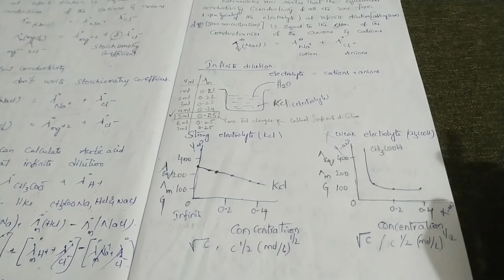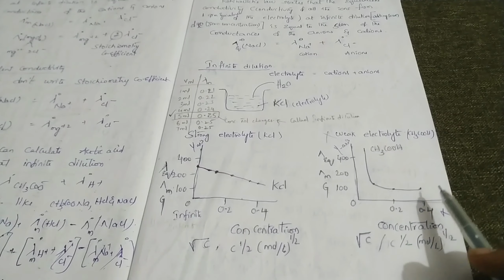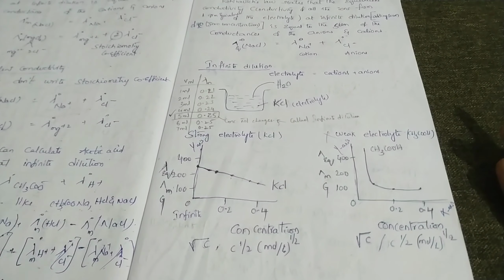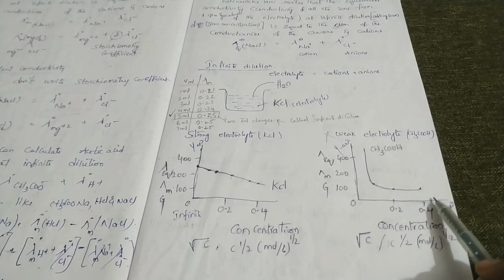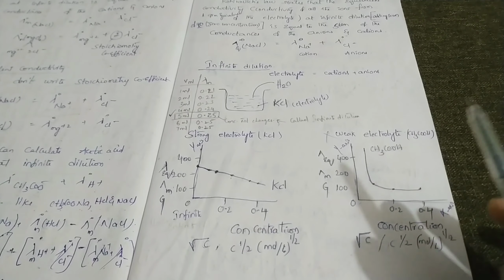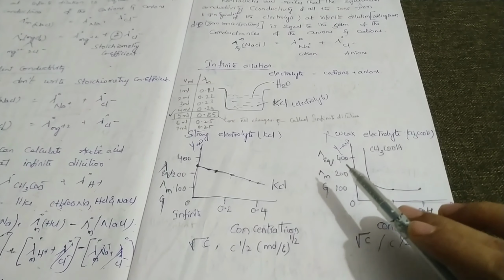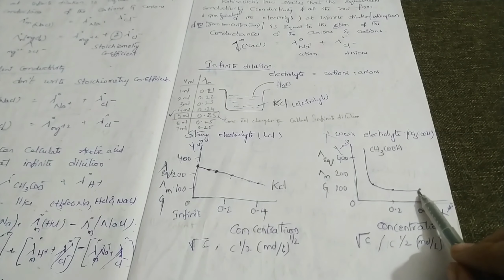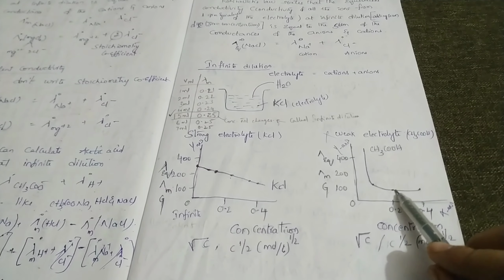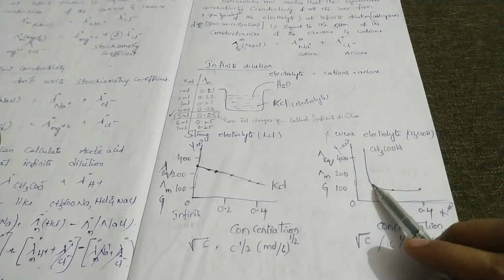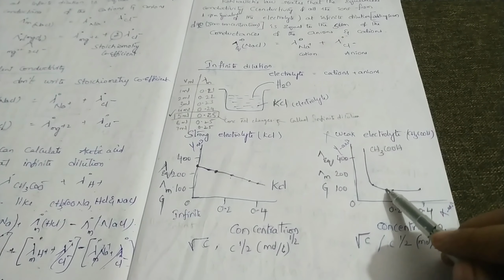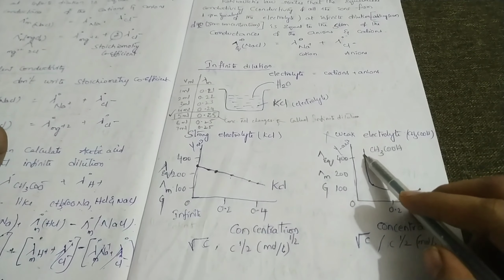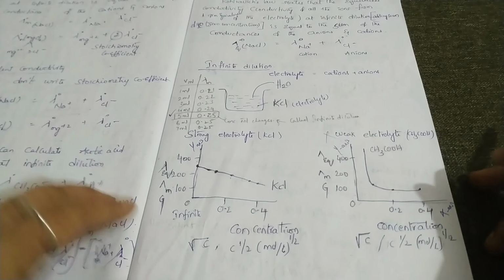On dilution of a weak electrolyte, ions increase and mobility also increases. By plotting concentration against molar conductivity, equivalent conductivity and conductance for a weak electrolyte, on dilution concentration decreases and conductivity increases drastically. So we get a rectangular hyperbola.